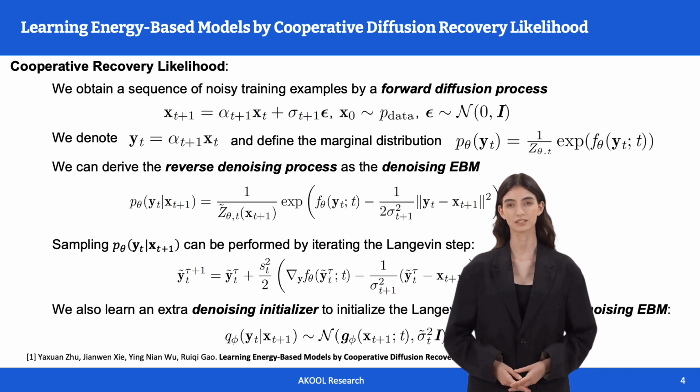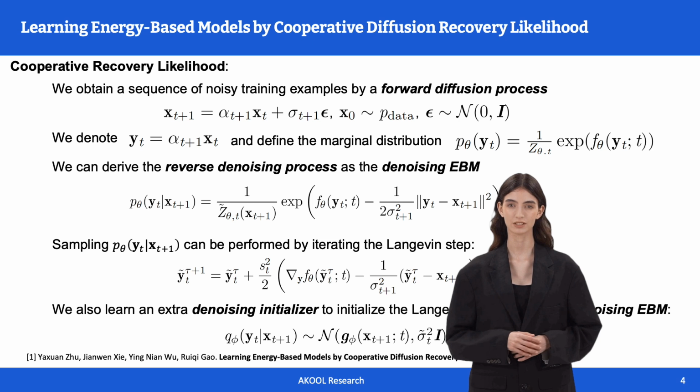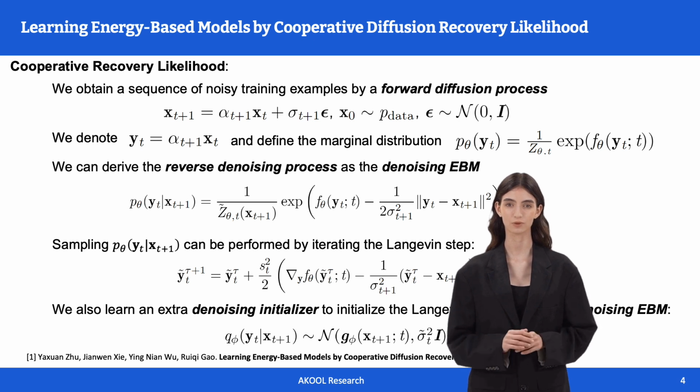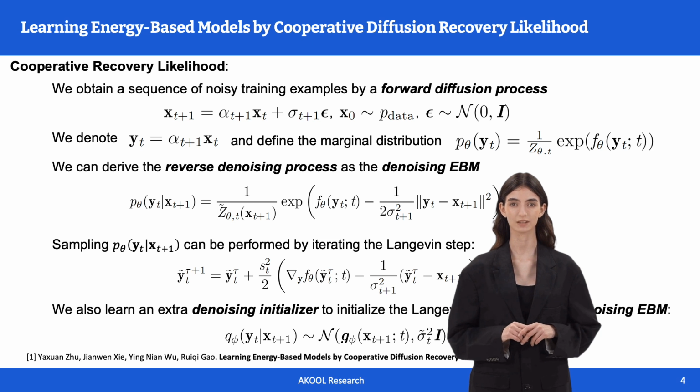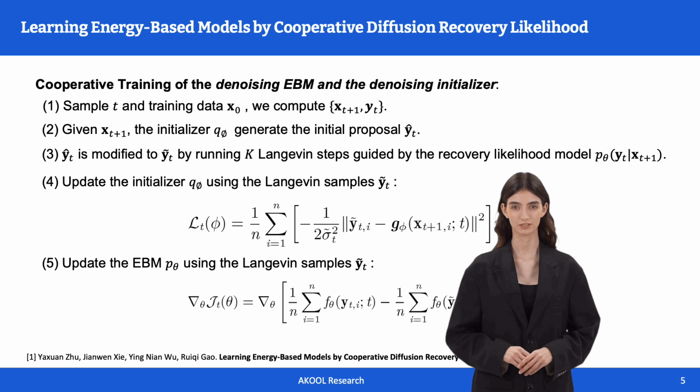Sampling from such a conditional EBM can be performed by Langevin dynamics, which is initialized by the output of an extra denoising initializer. The initializer can be represented as a Gaussian distribution with the mean parameterized by a neural network G. The initializer serves as an amortized sampler for the EBM. The denoising EBM and the denoising initializer are jointly trained by cooperative training.